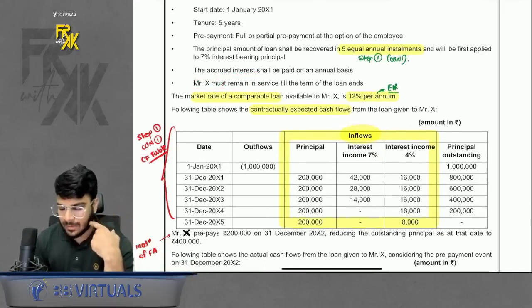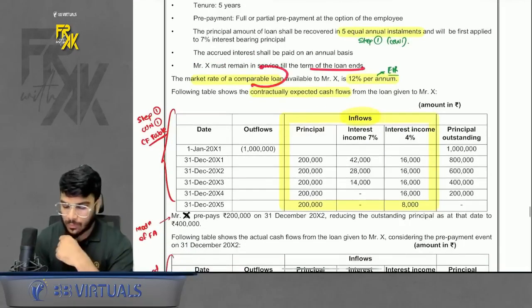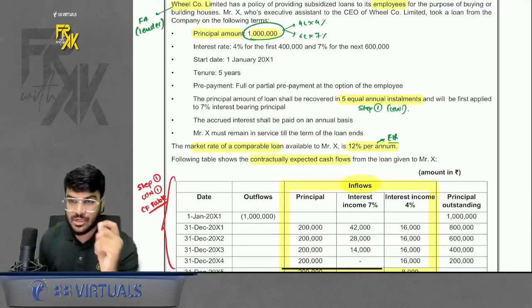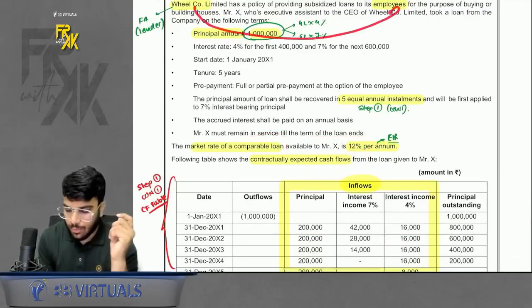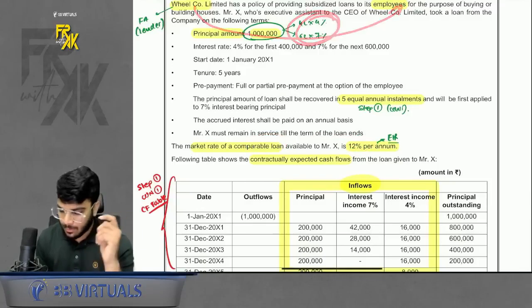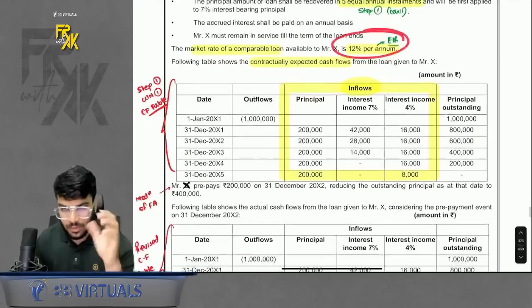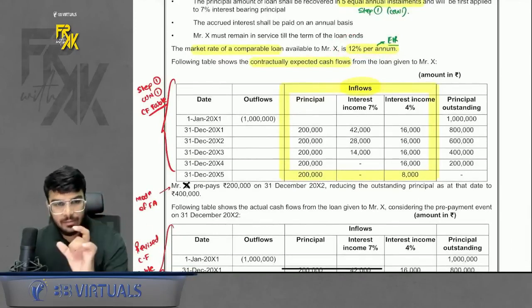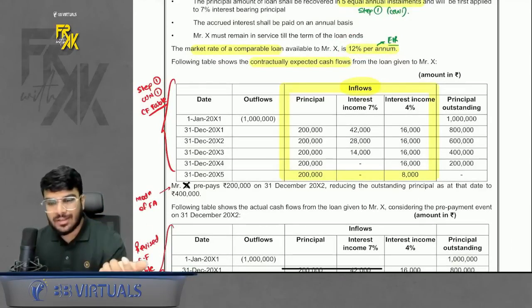X remains in service to the loan. Okay. Comparable loan 12%, that is the EIR. Why are the EIR and coupon different? Because there is a relationship. Because you are giving a loan to an employee, you are charging him less coupon, but the market rate may be different. Okay. Do you remember, whenever there is a relationship, you will find the fair value, and whatever difference comes, where will it be transferred? Perfect answer, it will be transferred to prepaid employee benefit expense.